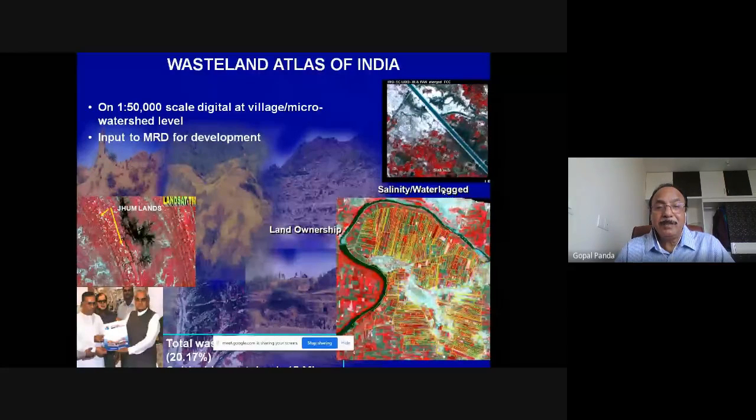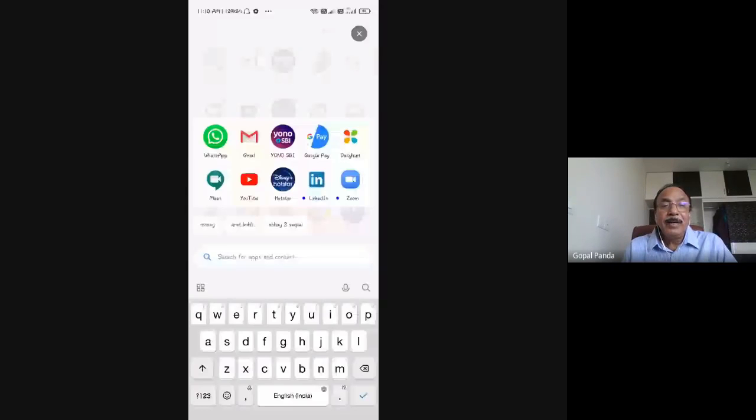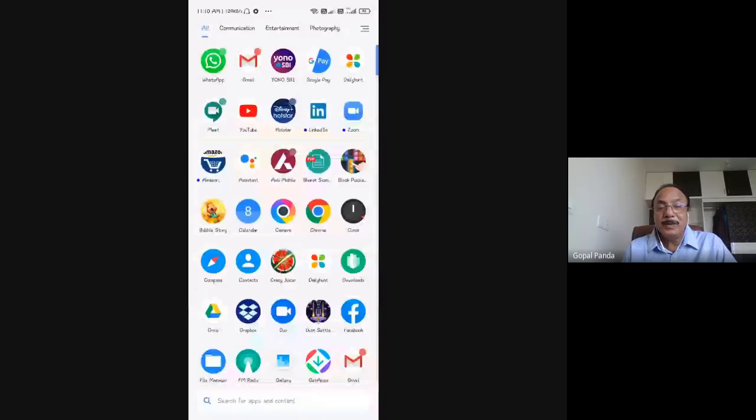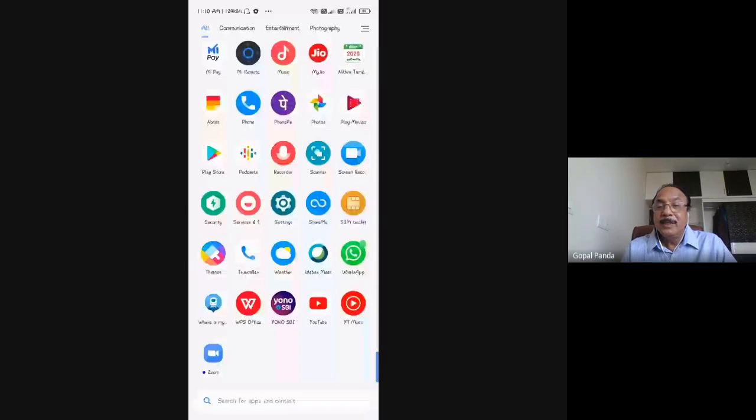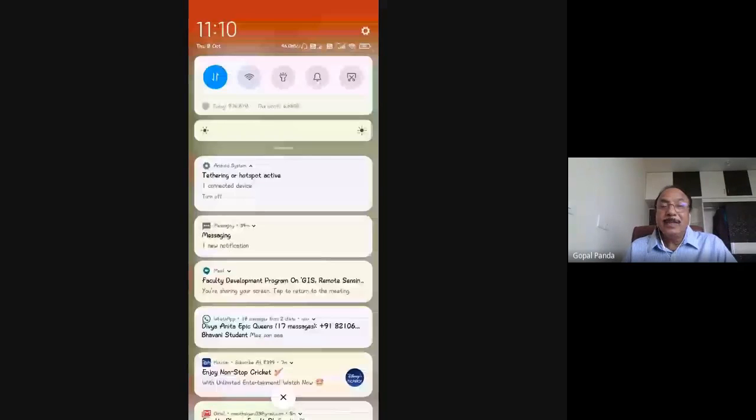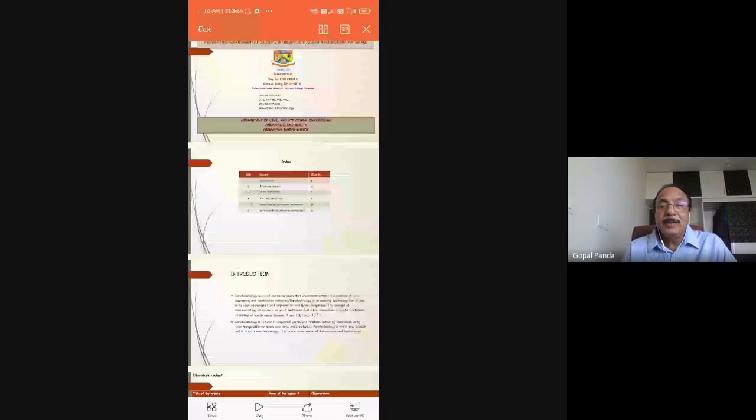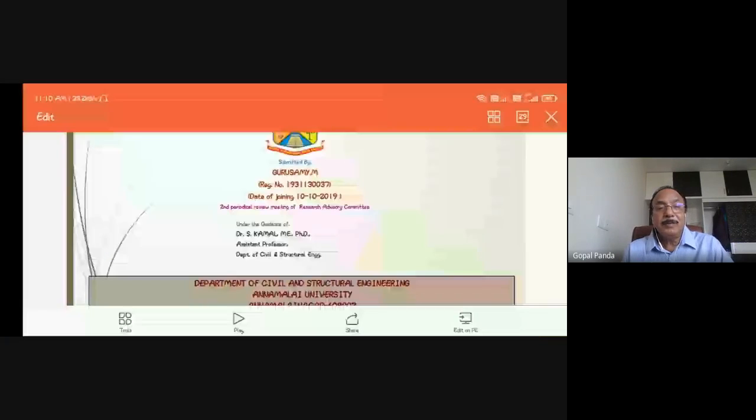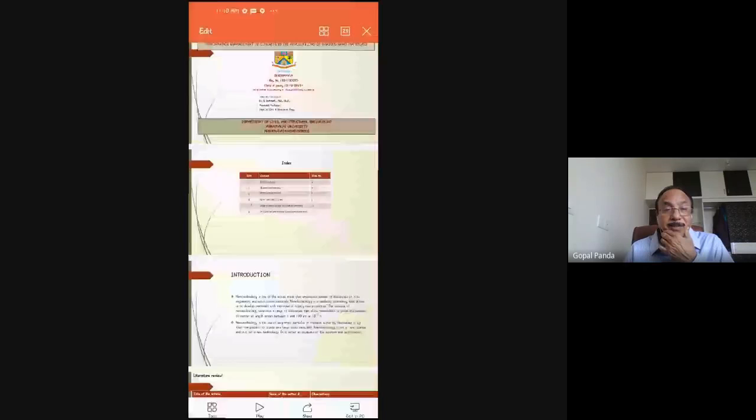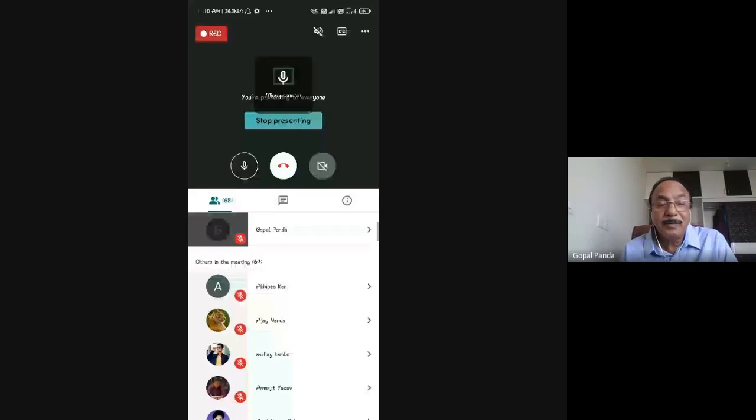Wasteland Atlas of India has been created based on remote sensing data interpretations at 1:50,000 scale for the whole country, and the Ministry of Rural Development is doing this mostly for land development and other developments. Flood and disaster monitoring has become one of the important application areas of remote sensing, where Brahmaputra flood management has been one of the key areas which is continuously going on, because every year there is a flooding situation in the river Brahmaputra.